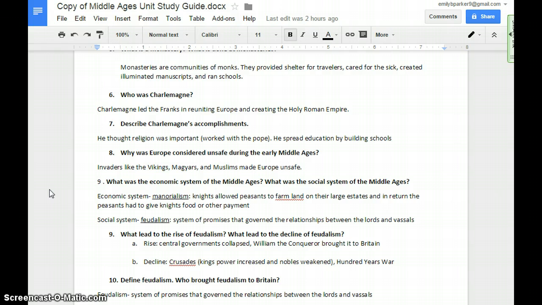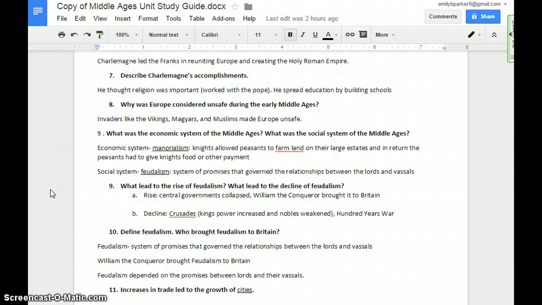Number 9, what was the economic system of the Middle Ages and what was the social system of the Middle Ages? The economic system was manorialism, or the manor system. In the manor system, here is how the manor worked.